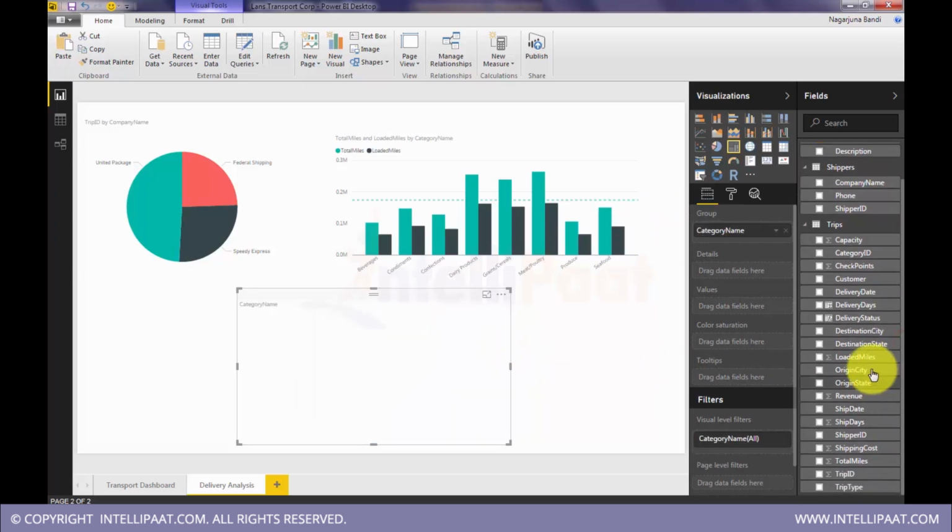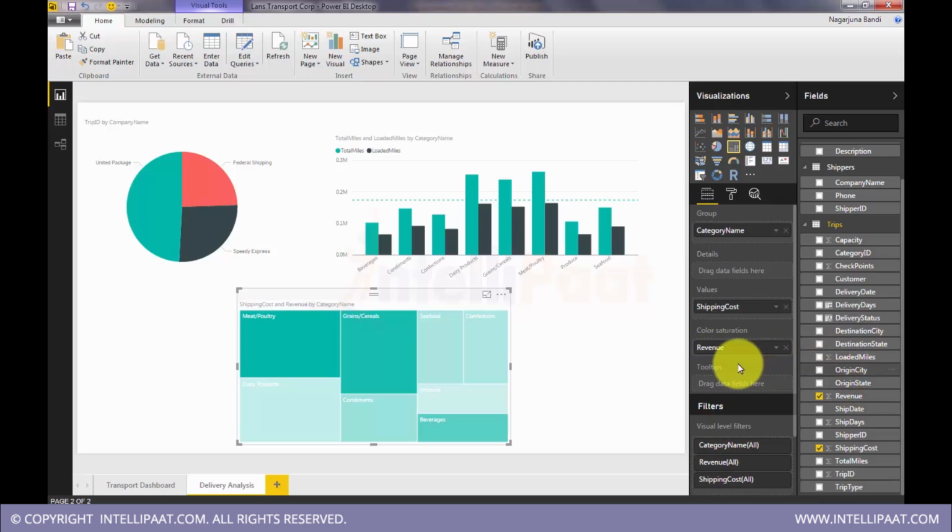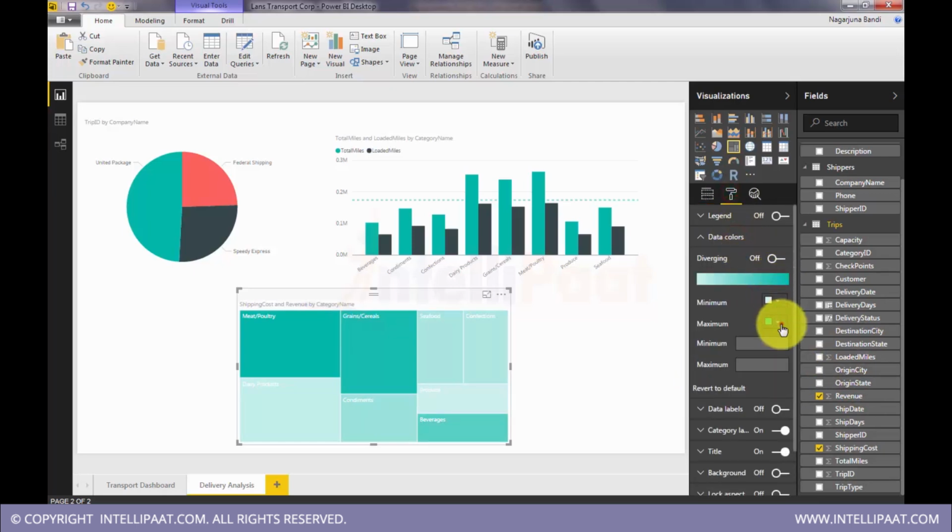Okay, I want to do a study between shipping costs and revenue, spend versus returns. Color saturation, I would select revenue.